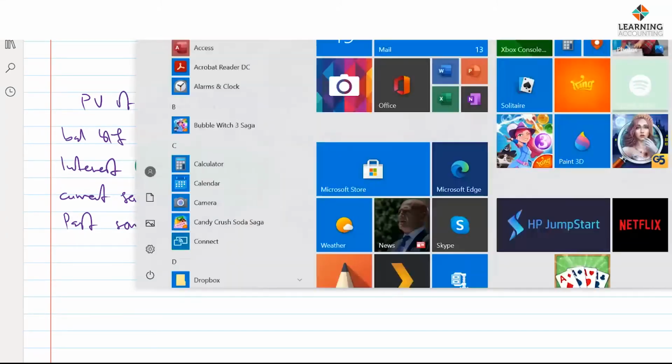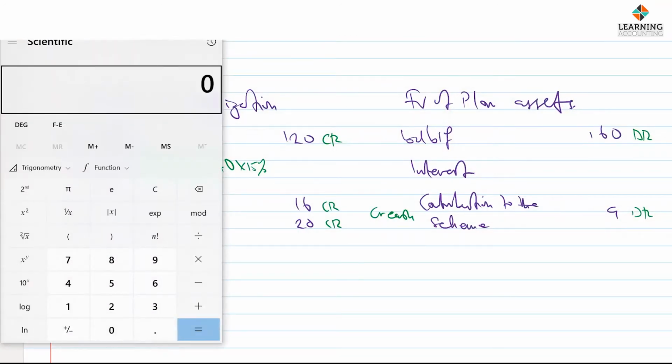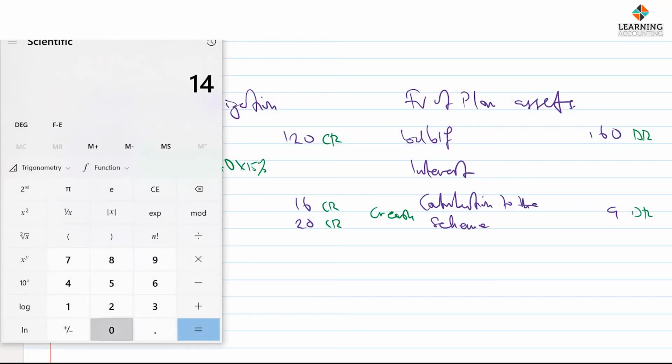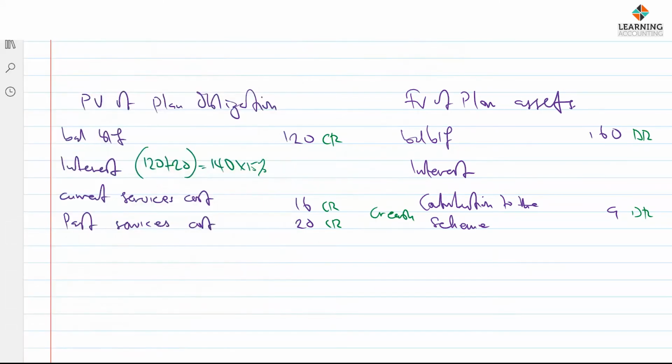Okay, let me just pick up my calculator here. And we have 140 times 15%, and that gives us 21. So we have this to be 21. Again, this is a credit here because it's increasing obligation. The corresponding entry makes it a debit entry in the profit or loss. So these are actually non-cash items, as you could see them.